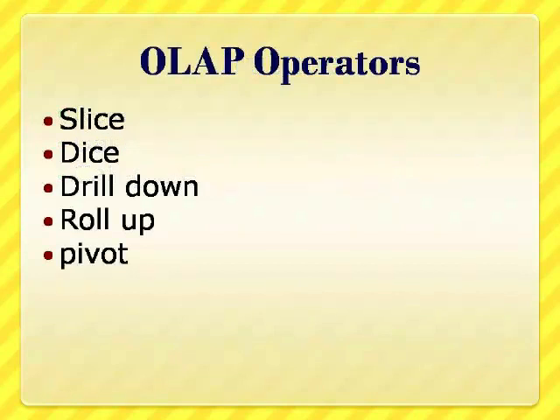OLAP operators are shown on the slide. They are slicing, dicing, drill down, roll up or drill up, and then pivot. These 5 operators will provide easy access and flexibility for the decision maker to navigate the different kinds of aggregation by fixing hierarchy in each dimension. So these operators are very convenient set of operators for the end user.